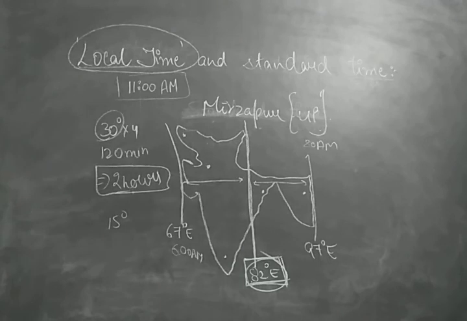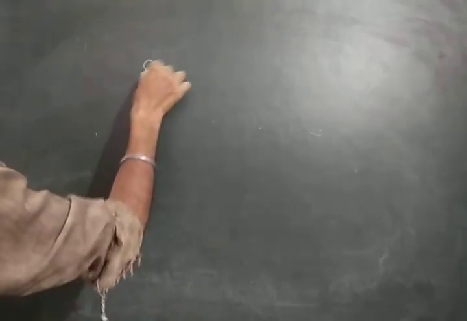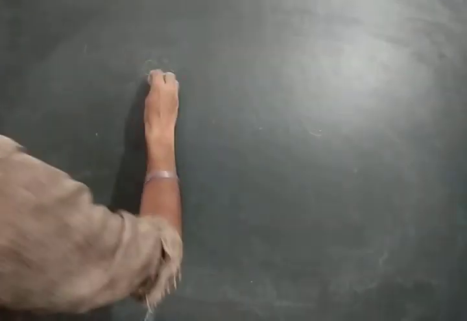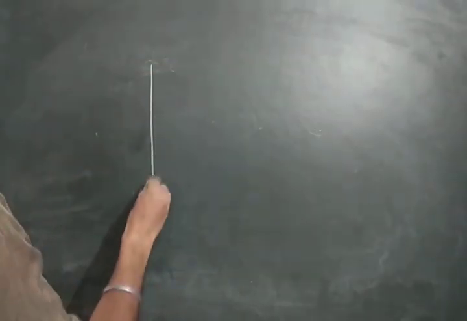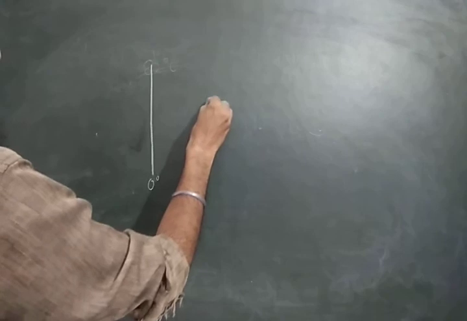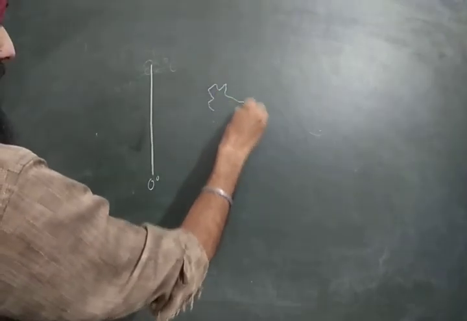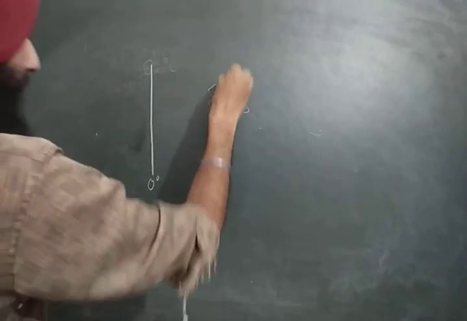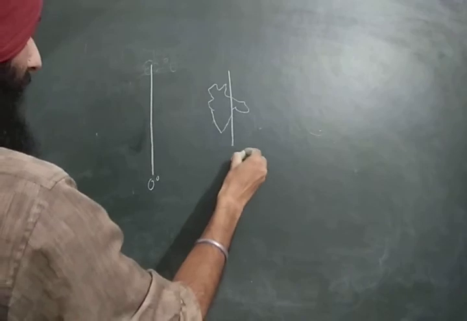Right? Now, moving ahead. Now we are going to see the time for 82 degree east longitude. Let us see. This is the prime meridian 0 degree. This is our India here. This is the line of 82 degree east.